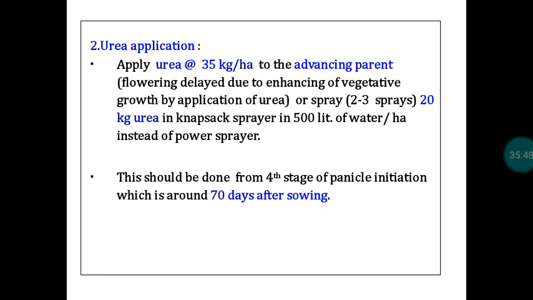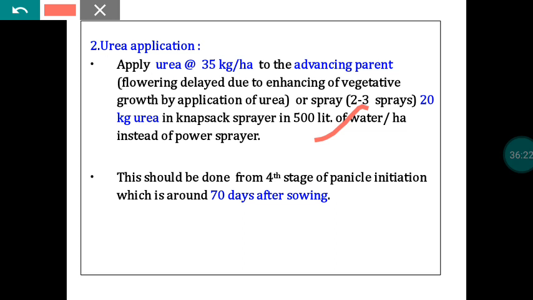Another thing also: suppose the R-line comes to flowering early, then there will be a pollen supply problem for the A-line at the back end. So if you want to delay the advancing parent with reference to flowering, we can apply urea 35 kg per hectare, or you can spray urea. For spraying, you can use 20 kg urea in a knapsack sprayer. There we have to use 500 liters per hectare.